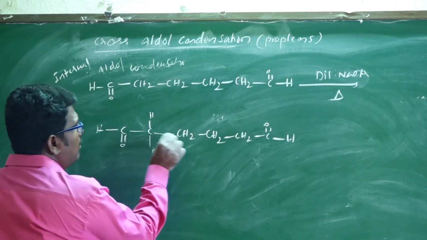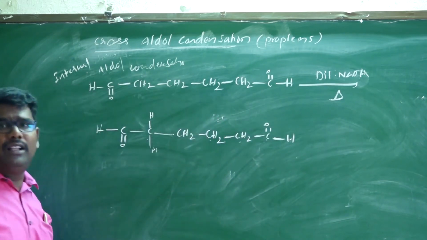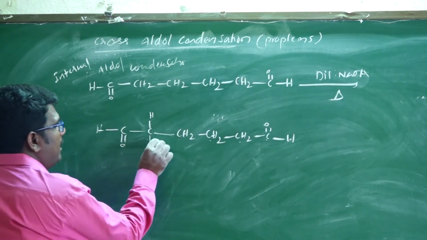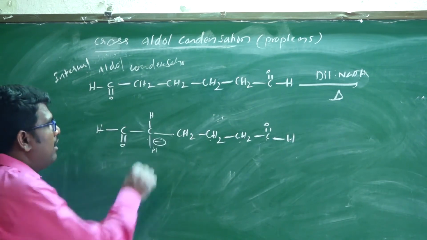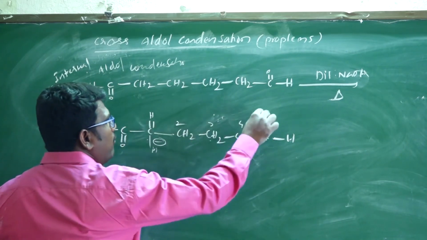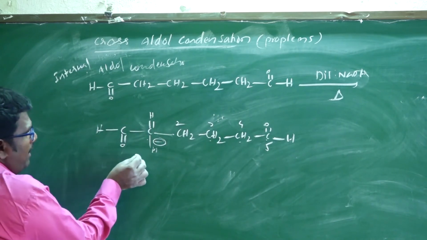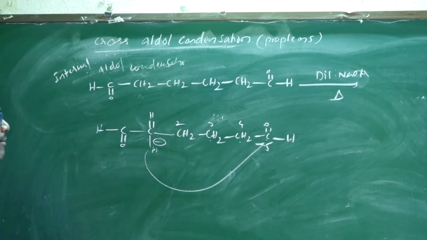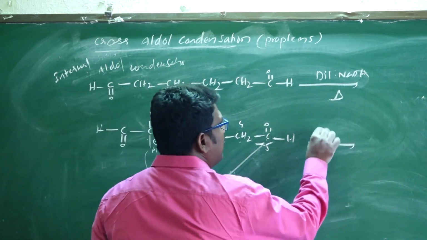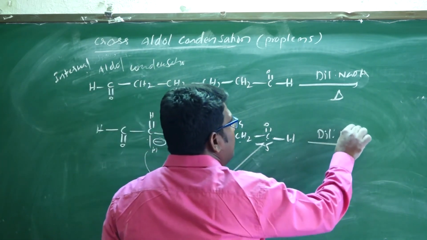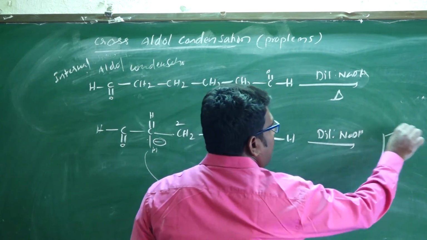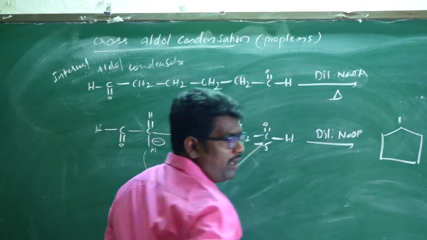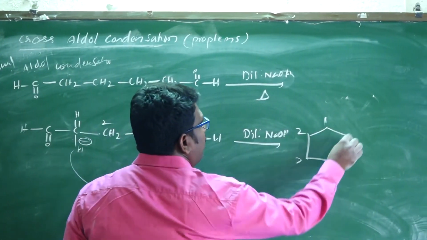Here counting 1, 2, 3, 4, 5, definitely a 5-membered ring, because here there is a carbanion, which will attack this carbon. Therefore a 5-membered ring forms in the presence of dilute NaOH.